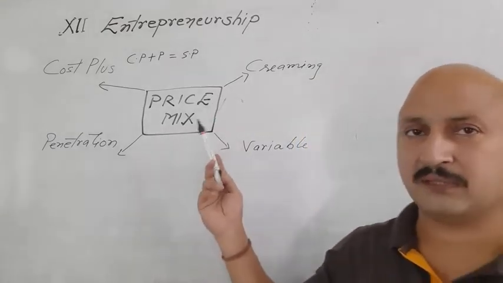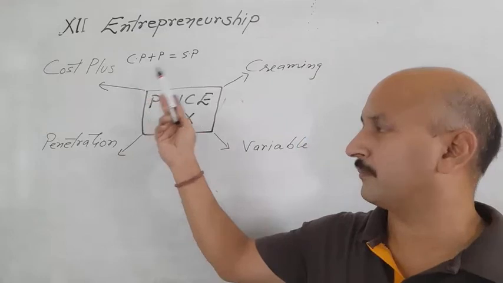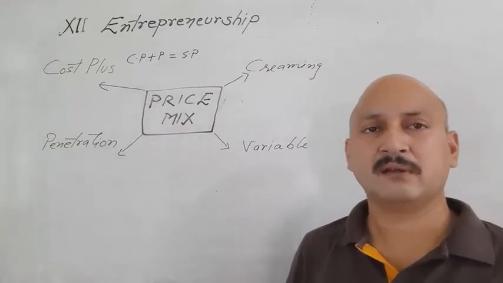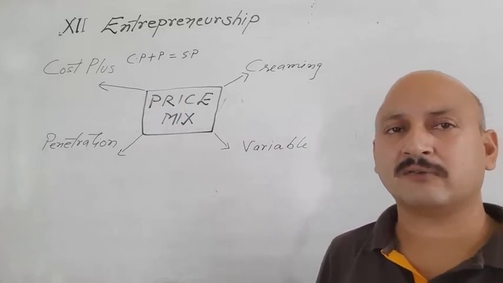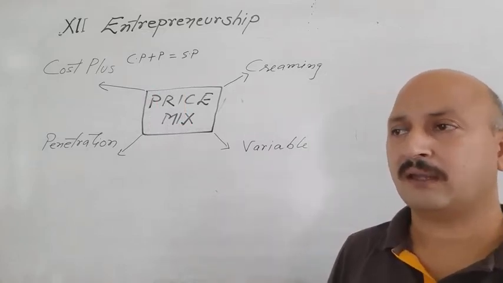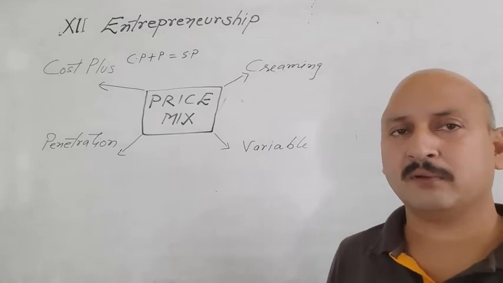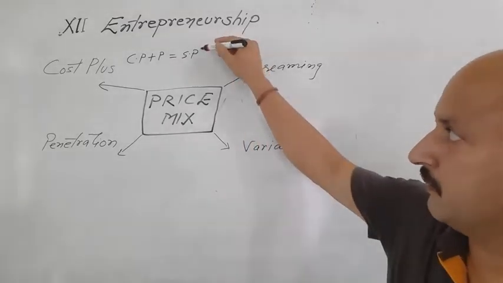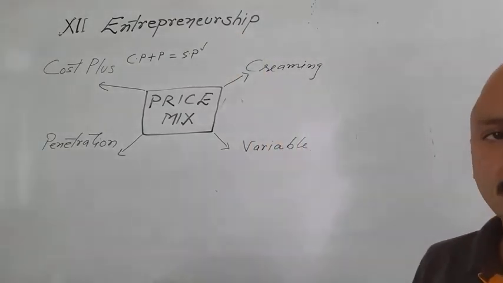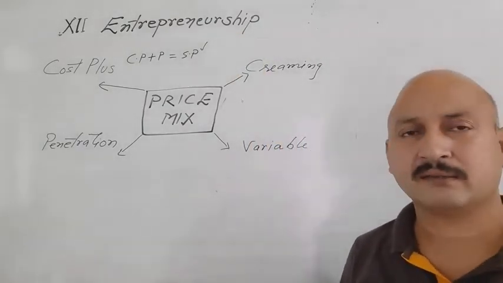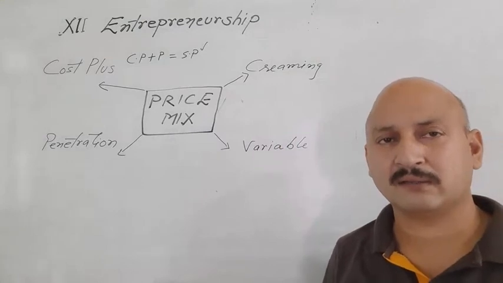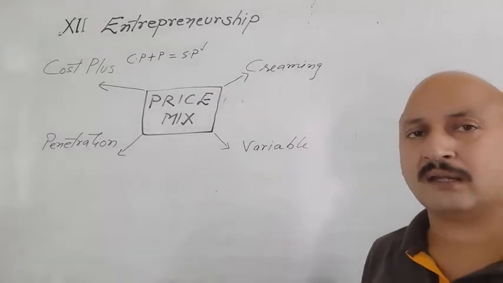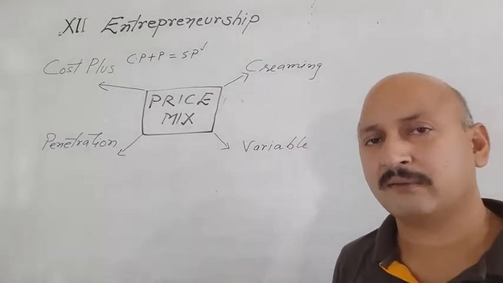So it is an important method of pricing strategy where we always recover our original cost of production. Then we add a moderate profit margin and it gives us our MRP or selling price. It has several advantages and disadvantages. The main disadvantage of cost plus is that it ignores the competitive activities in the market.